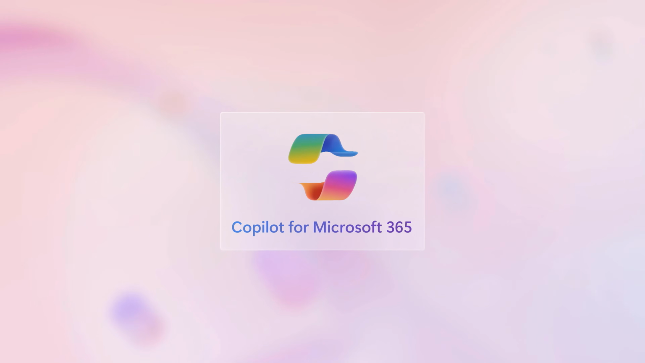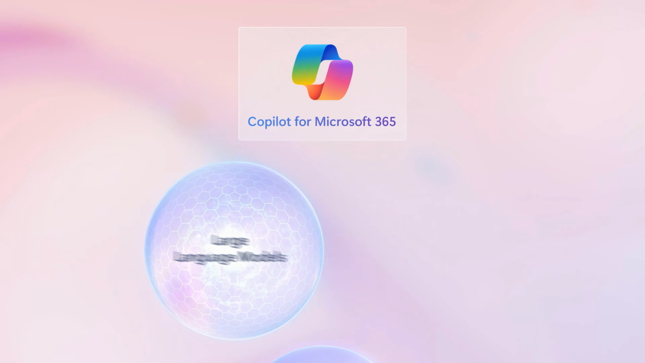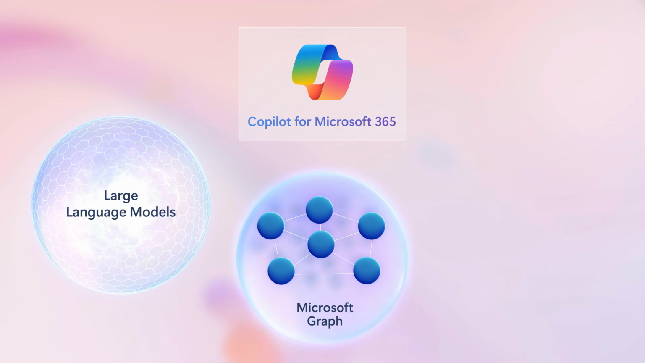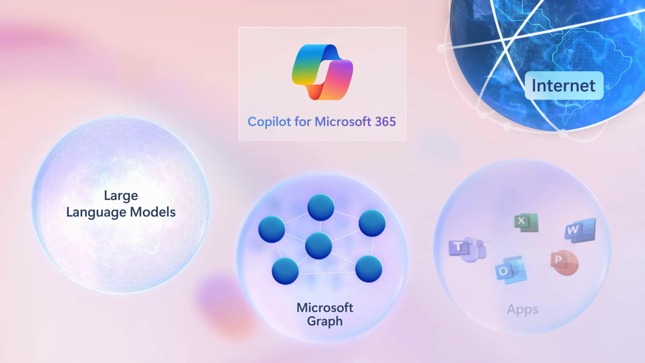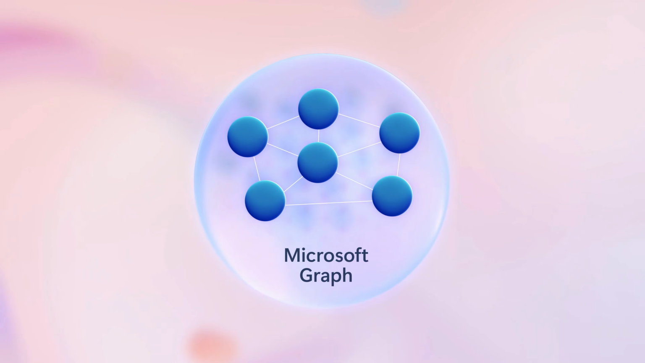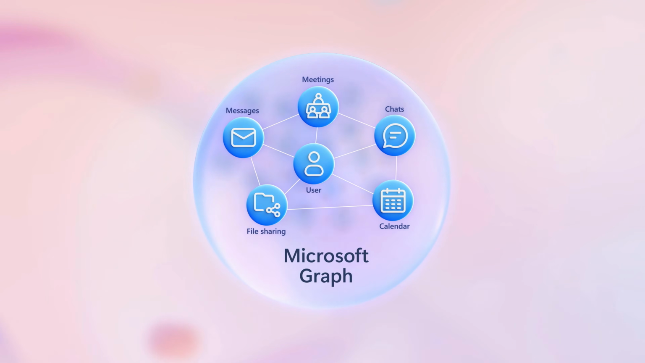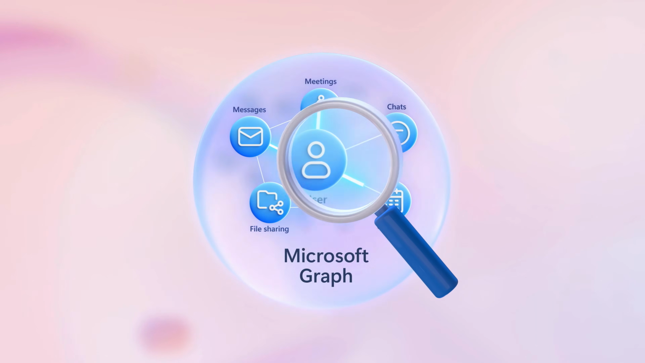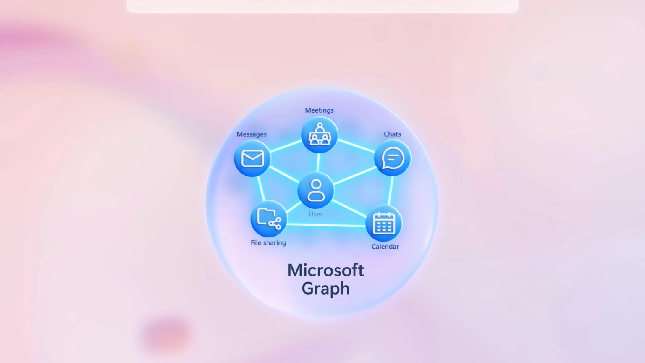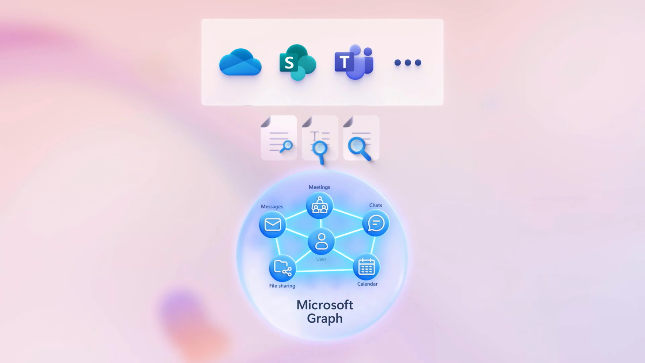Copilot for Microsoft 365 provides a powerful orchestration engine and combines the power of large language models, your universe of data via Microsoft Graph, the Internet, and your Microsoft 365 apps. The Microsoft Graph has long been foundational to Microsoft 365. It includes information about the relationships and activities over your organization's data. It works together with the semantic index for Copilot to orchestrate information retrieval.